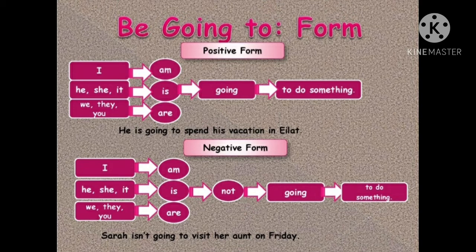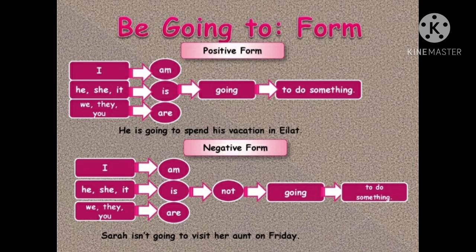Look at the example. He is going to spend his vacation in London. He takes is, then going to, then verb 1, which is spend.